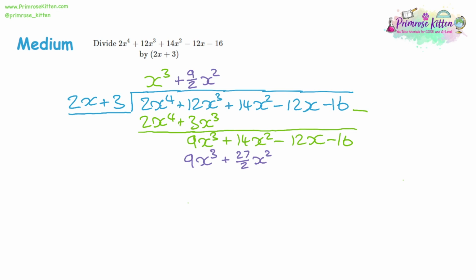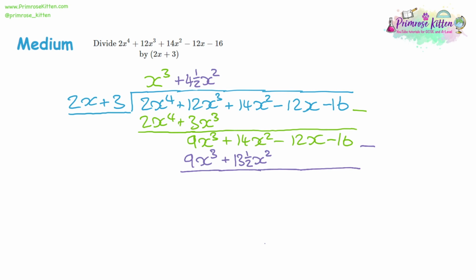So we do actually want to change this into a mixed number. So 26 divided by 2 would be 13, and we had 1 left over, so it should be 13.5 x squared. We can also go back and change the 9 over 2 into a mixed number. 9 divided by 2 should be 4.5. So now let's do the takeaway and see what happens.